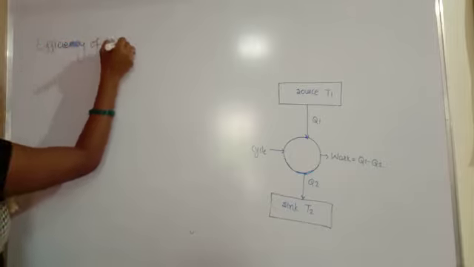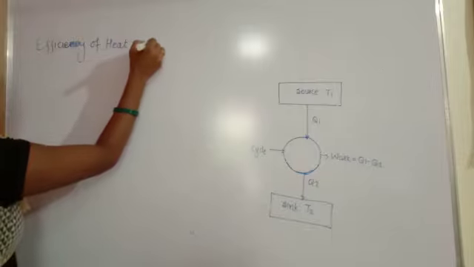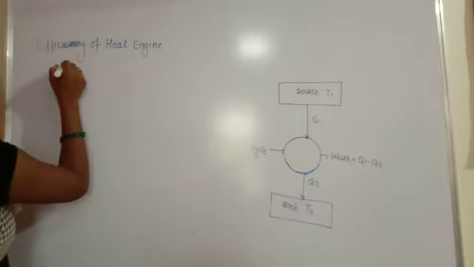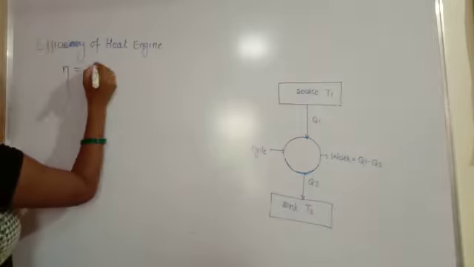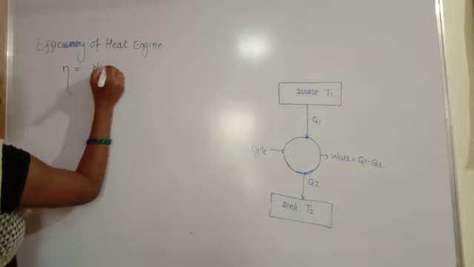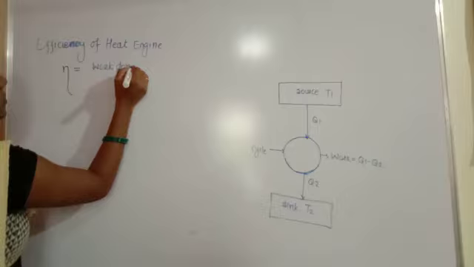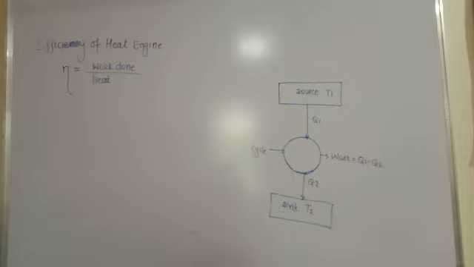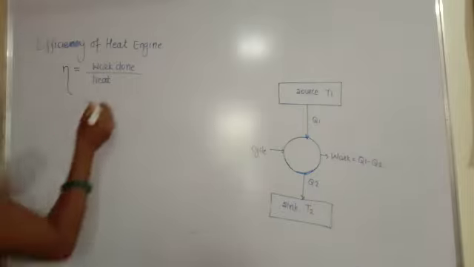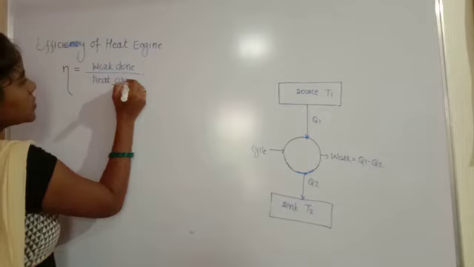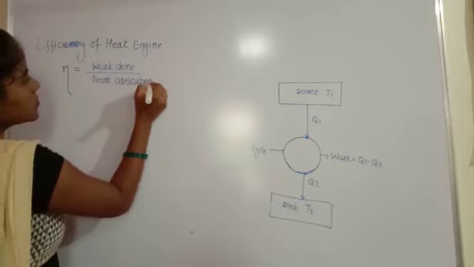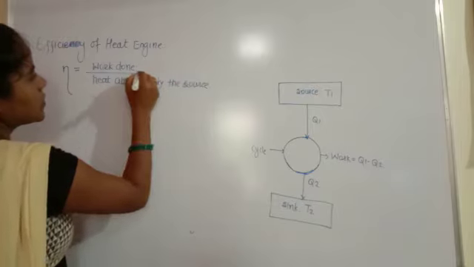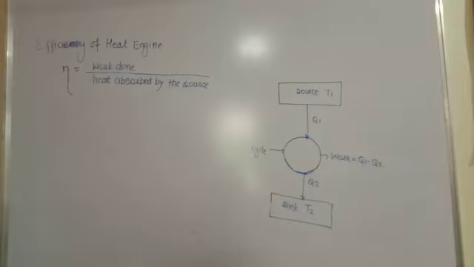The efficiency is denoted by the letter eta, and eta is equal to the work done divided by the heat absorbed by the source. Okay, so this is the formula for the efficiency of a heat engine.